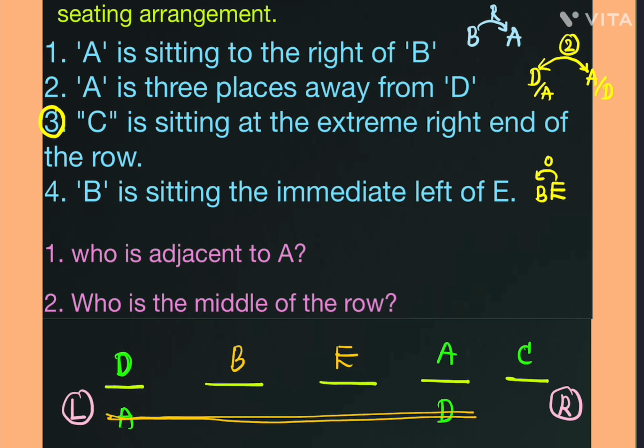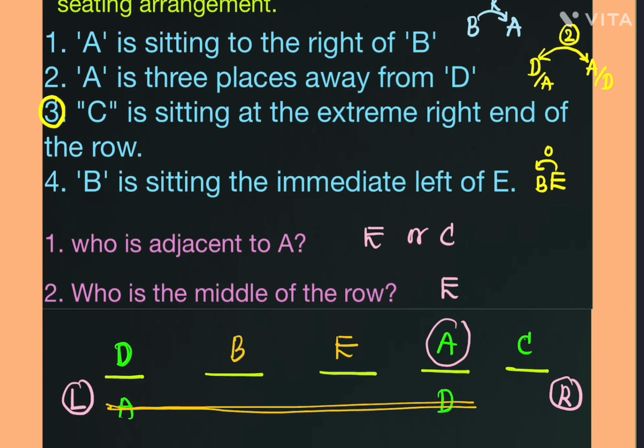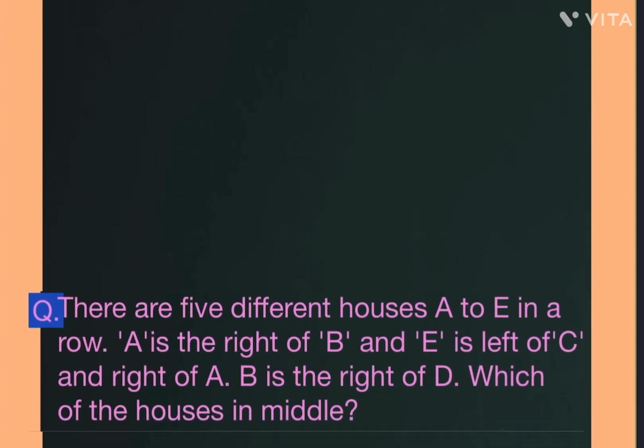Then who is adjacent to A? Adjacent to A equals how much? Two persons are adjacent to A. Either E or C we can get, right? Either E or C is the correct option. Next, who is the middle of this particular row? Middle of this row equals how much? We get E, right? So in this way we can answer this question very easily.